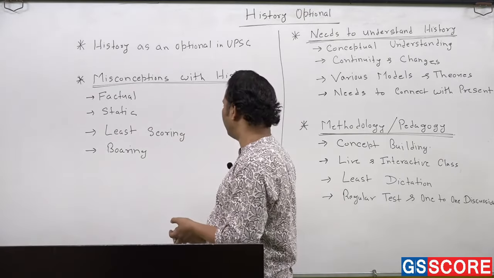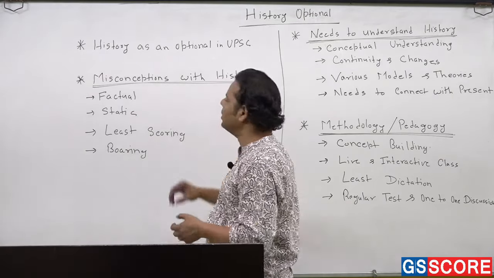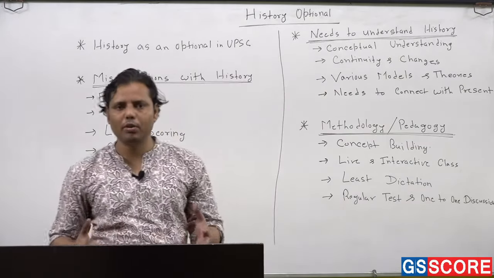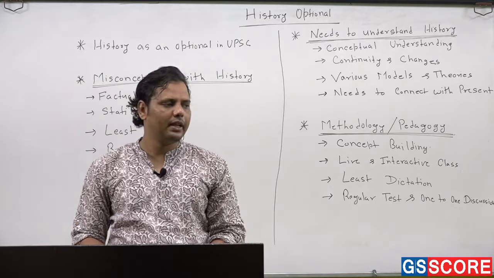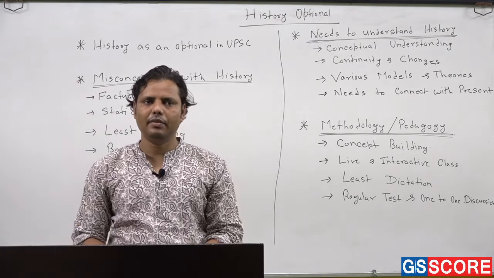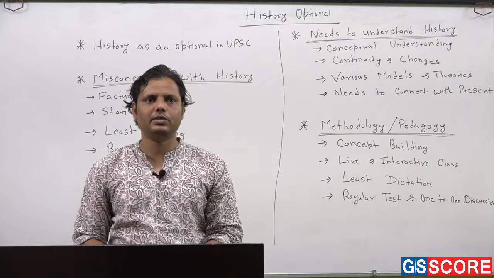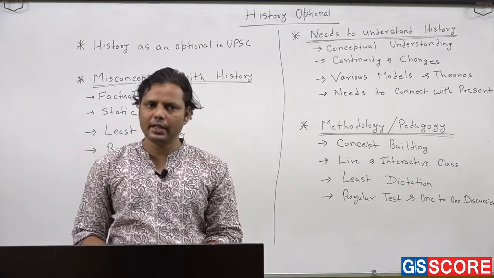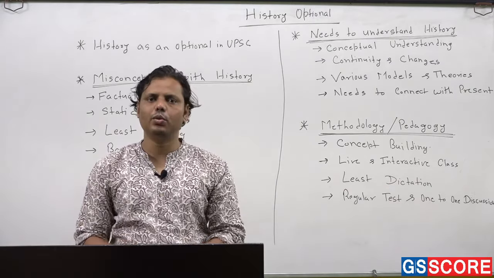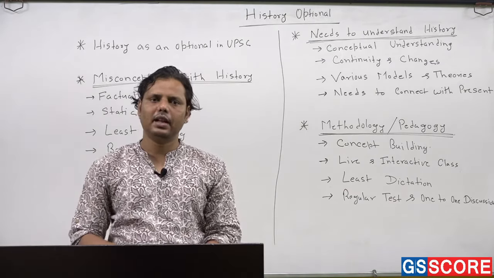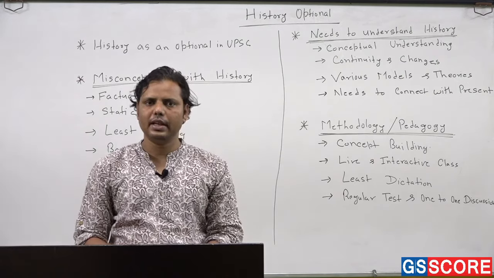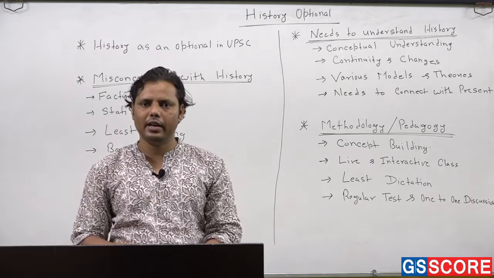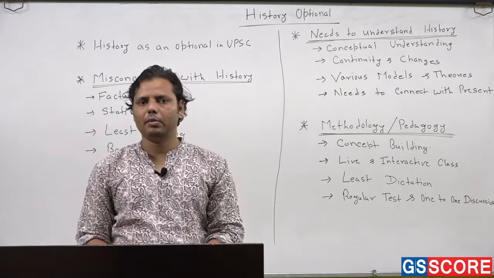One more popular confusion, that history is least scoring. I think this is a very well spread rumor that history is least scoring, because if in any optional paper you're scoring around 300, that paper cannot be considered least scoring. Yes, there are some people who are not able to score good, and the reason is very simple, because there are certain problems with their approaches, their way of understanding the subject, and this is the reason why they are never able to score very good in the optional paper.